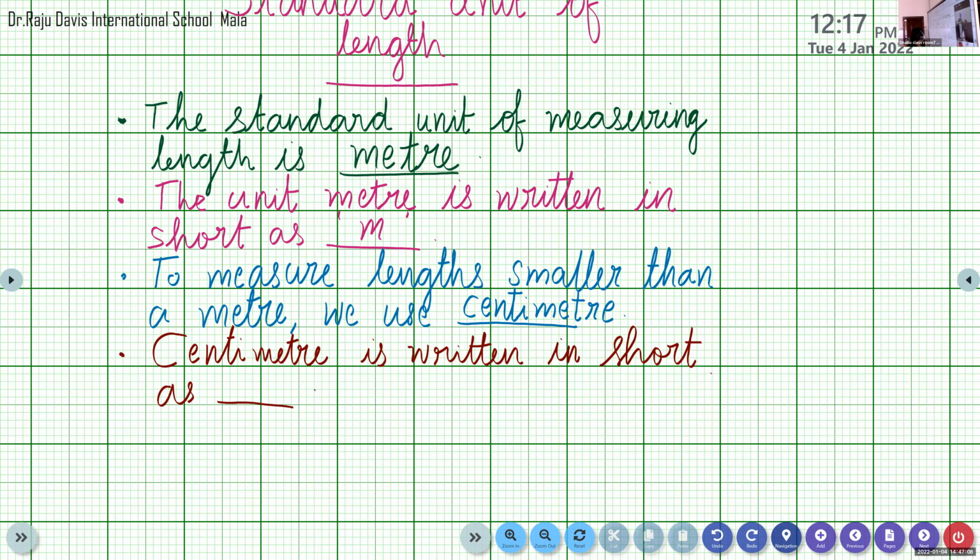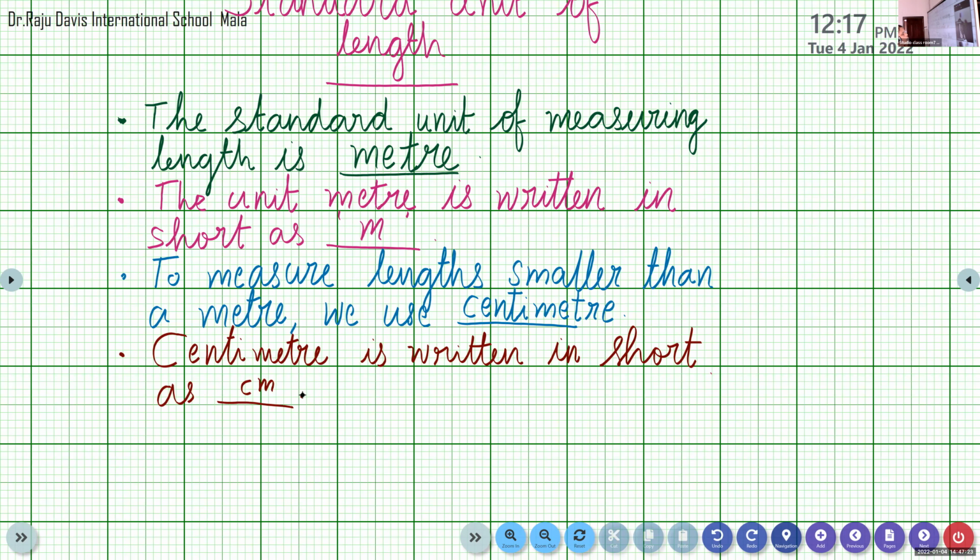Small letter c, small letter m. cm. Centimeter is written in short as cm.